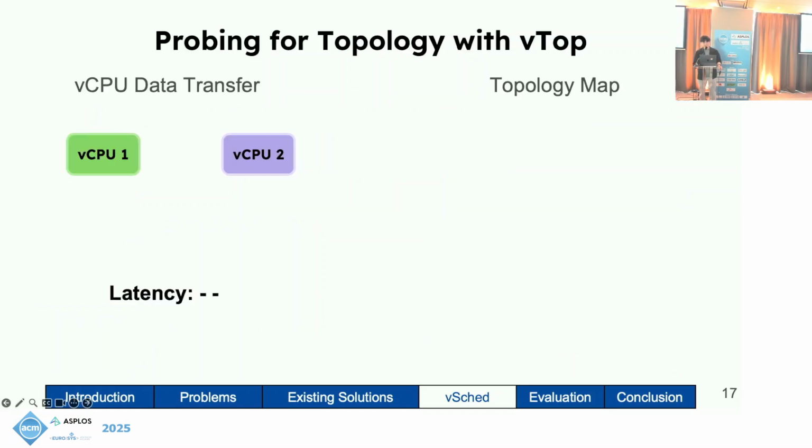Here's an example of our topology prober tool, vTopology, in action. First, we measure the latency between vCPU 1 and vCPU 2.